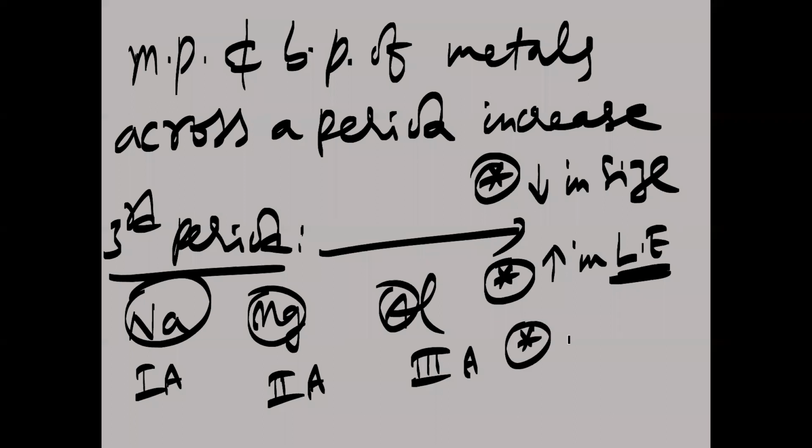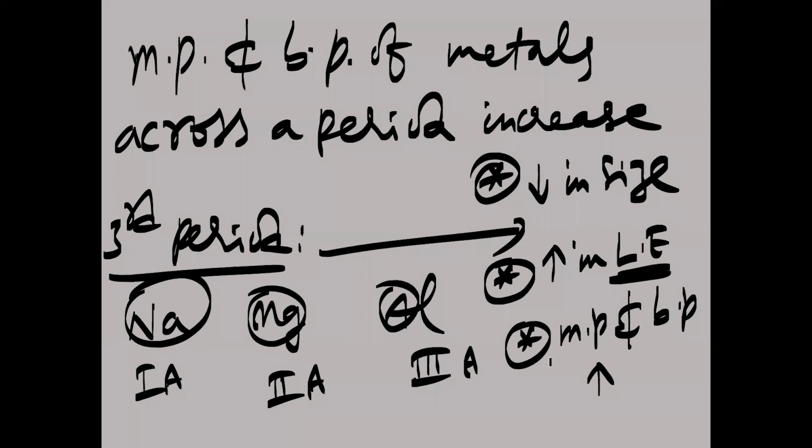And when lattice enthalpy increases, the melting point and boiling point values will increase. That's why among the metals of a period, the melting and boiling points increase, due to the increase in lattice enthalpy. Lattice enthalpy increases from left to right because of the decrease in size.